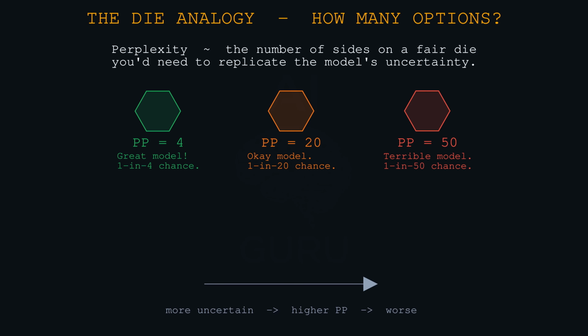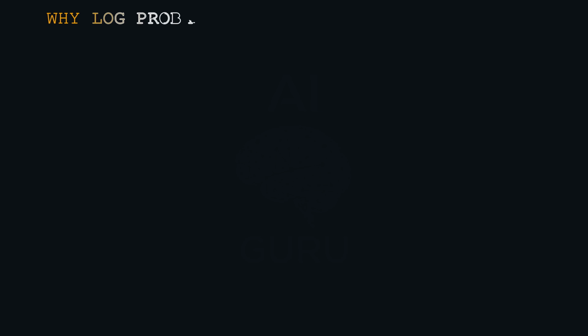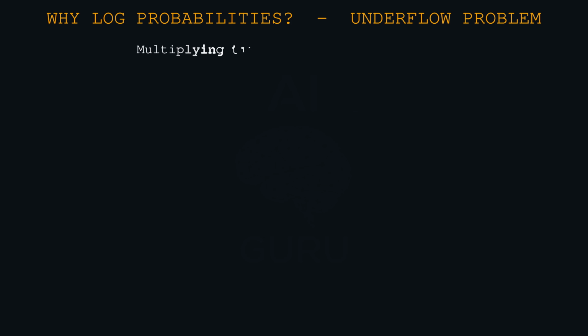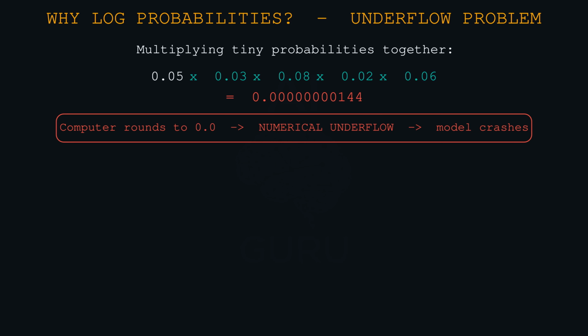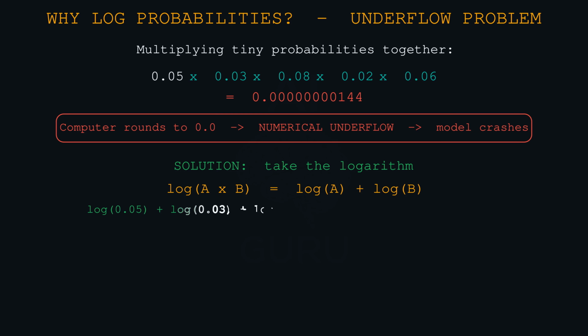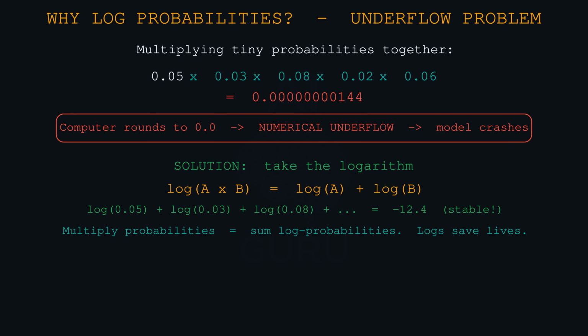There's a mathematical detail here that I want to flag because it shows up in a lot of AI literature. To calculate this, the source says we use log probability instead of just multiplying the regular probabilities. Why logs? Is that just to make it look harder? No, this is a very practical engineering problem. Probabilities are small numbers, like 0.01 or 0.0003. When you calculate the probability of a whole sentence, you have to multiply all those tiny numbers together.